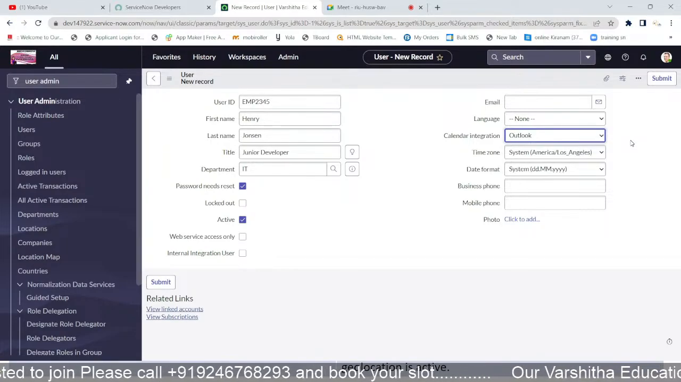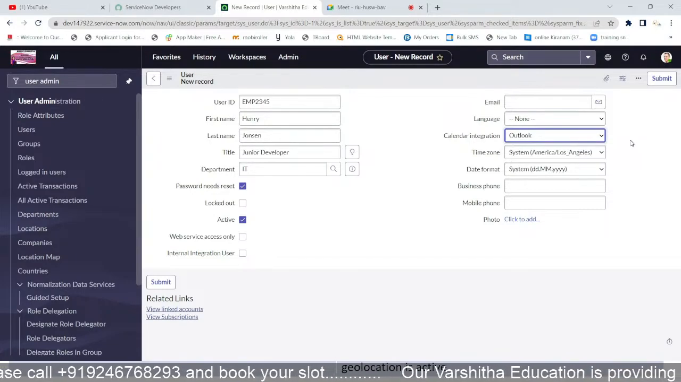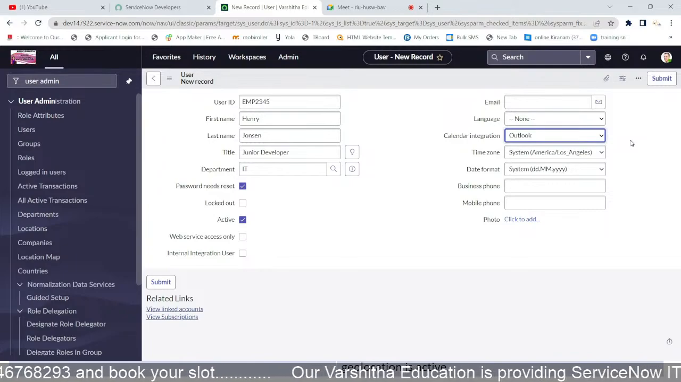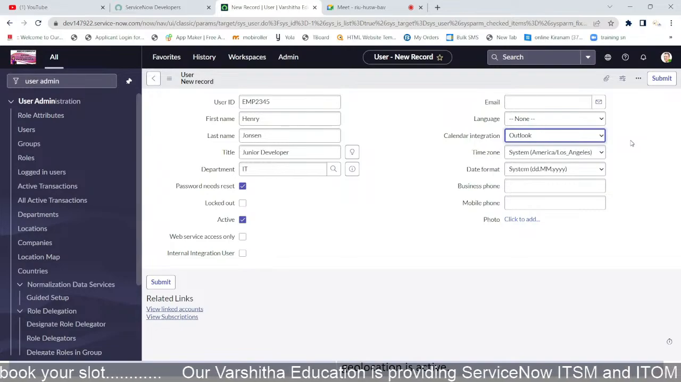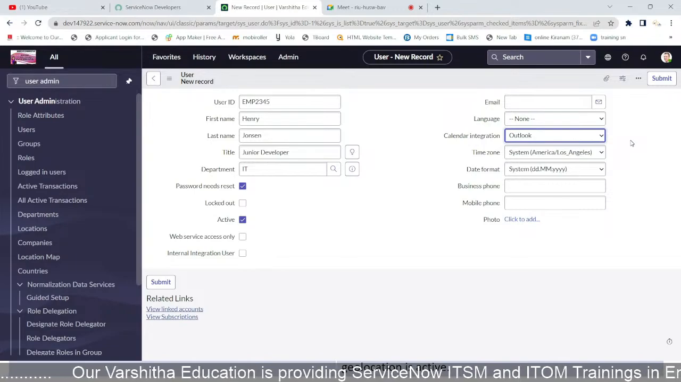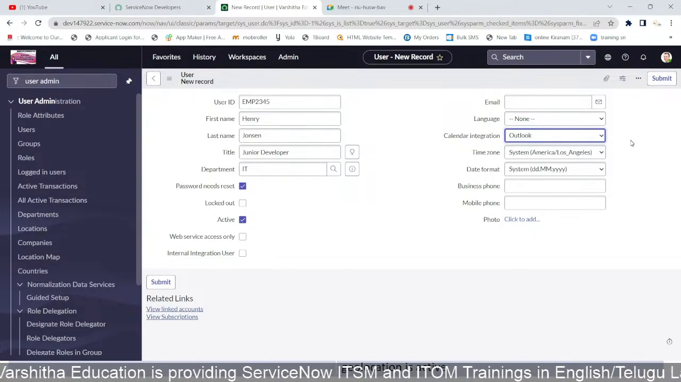And business phone number and mobile phone number, you know very well about those. And the next one, what is that? Photo. What does photo mean? It is the user photo. For example, if I use this one, John Henry Johnson, that person will upload their photo. That is the reason. That's it.